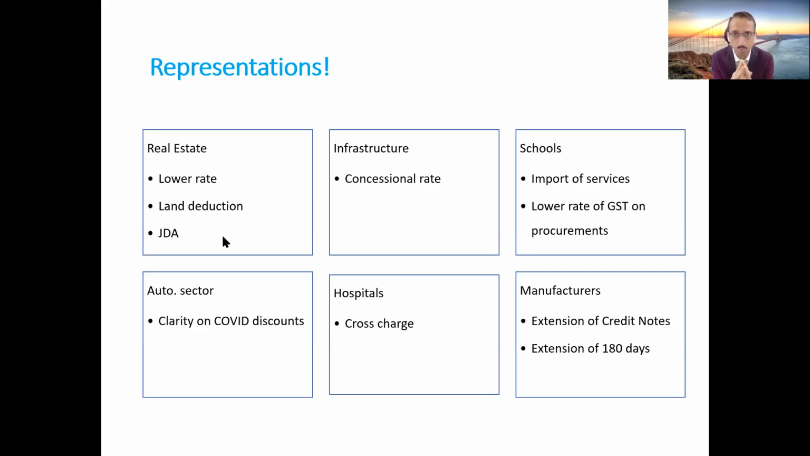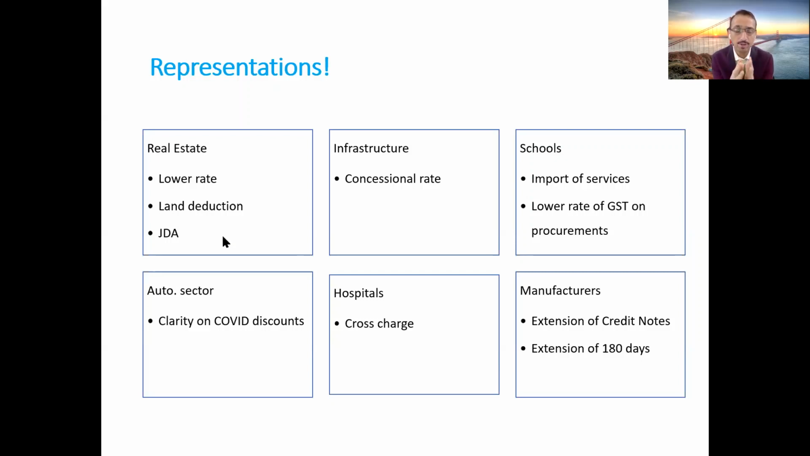And how can it be done? One, either the top line rate of 5% can be reduced to say 3 or 2%, the way the rate of GST is applicable for gold, or the developers can be given the input tax credit of at least input services, the way the input tax credit was available under the service tax regime. So this kind of request you can make.